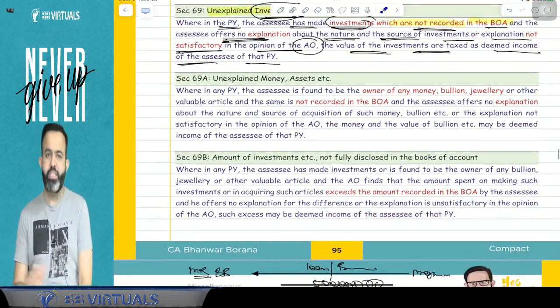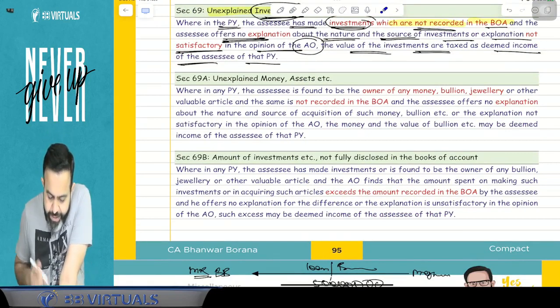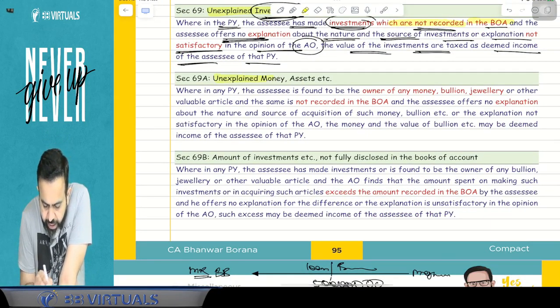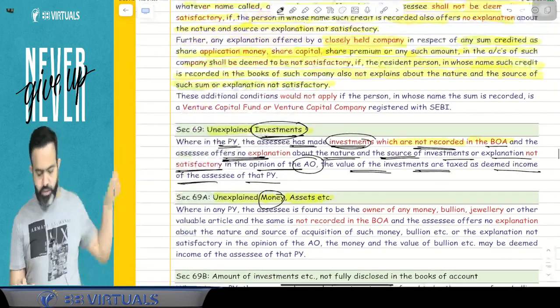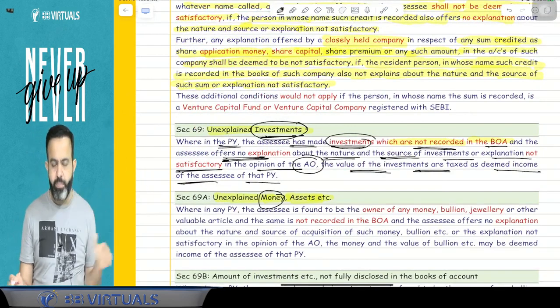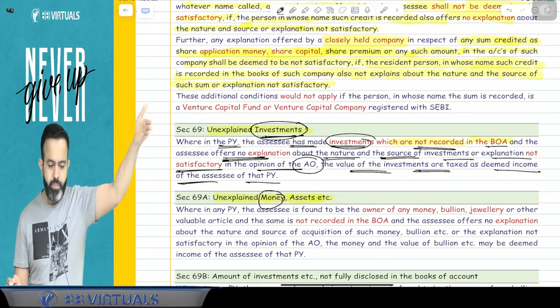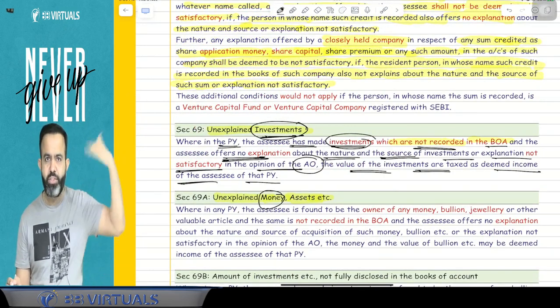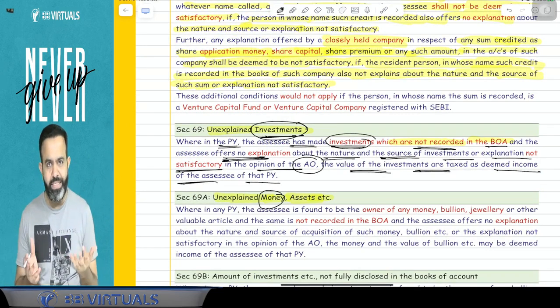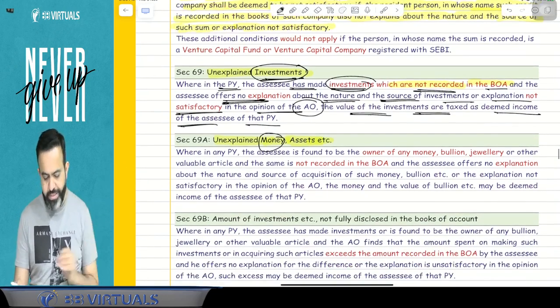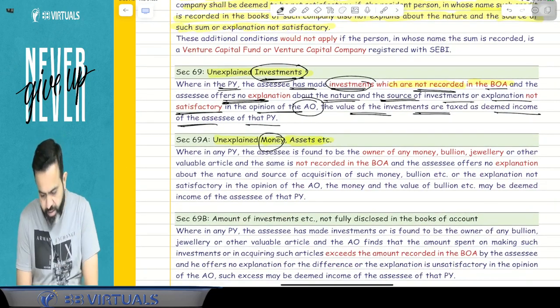Now guys, next is section 69A. 69A is related to unexplained money or unexplained asset, etc. Here, guys, it was about the unexplained investment. Example: Nidhi made an investment in Reliance shares. So Reliance shares were purchased by Nidhi, and Nidhi could not explain the source of that money. Then it was an unexplained investment. Now it is unexplained money or asset.